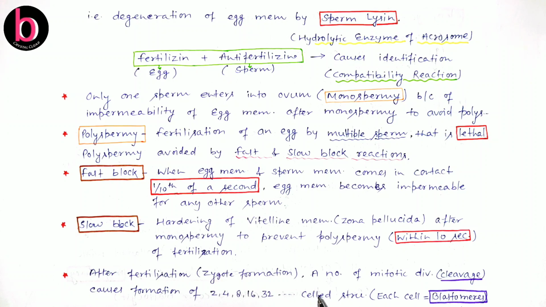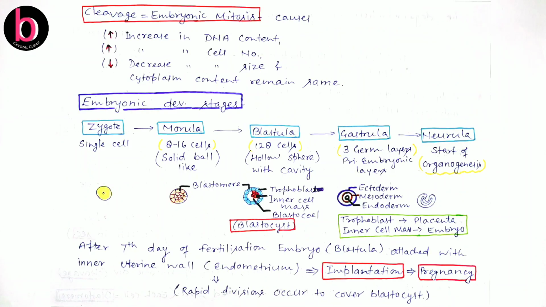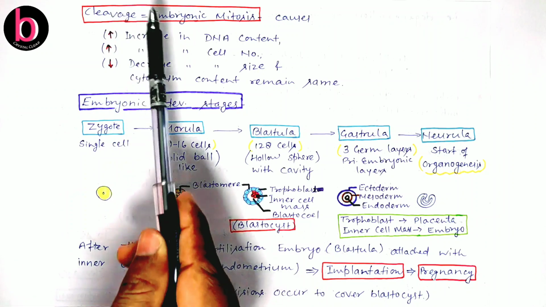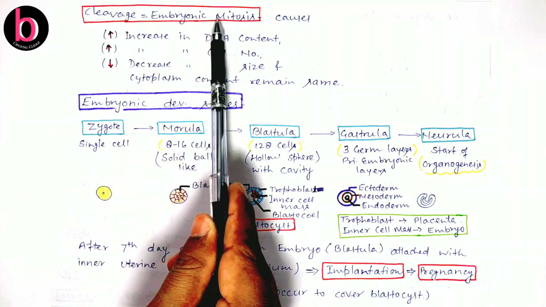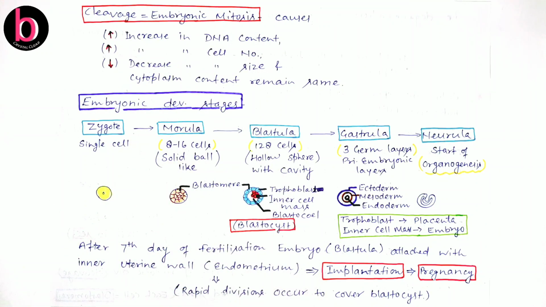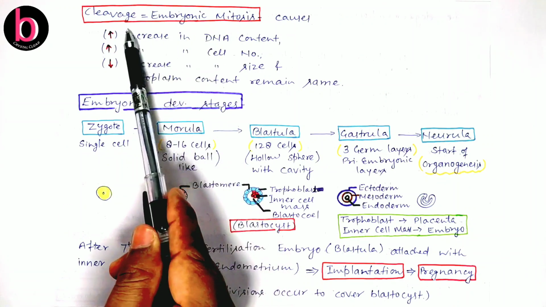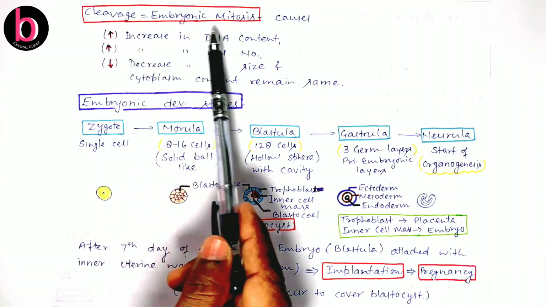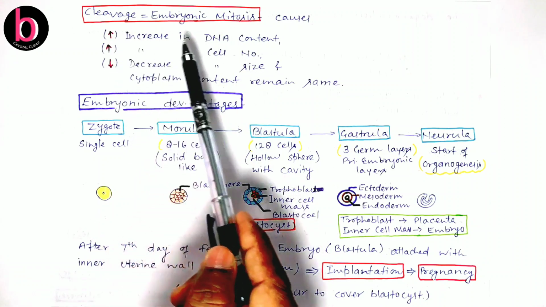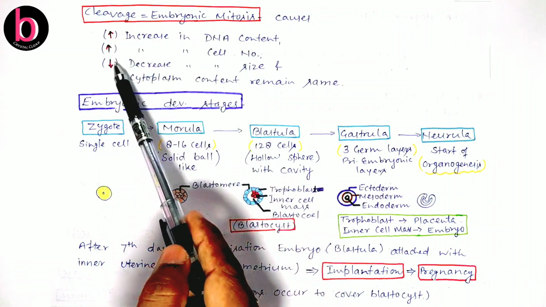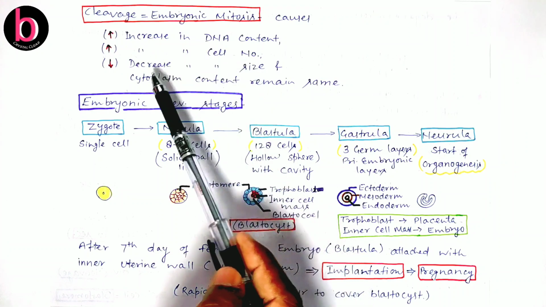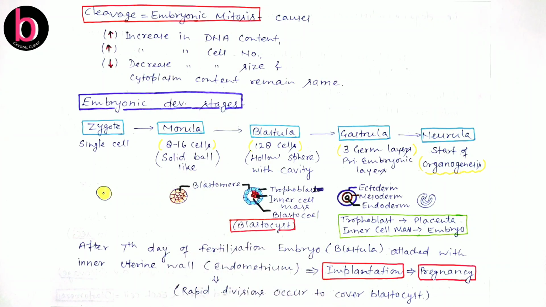Every cell here is known as a blastomere. In cleavage or embryonic mitosis, there are some changes from normal mitosis. In embryonic mitosis, there is an increase in DNA content and cell number, but a decrease in cell size, and the cytoplasmic amount remains the same.